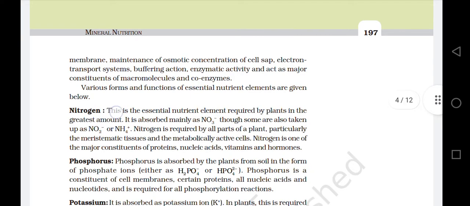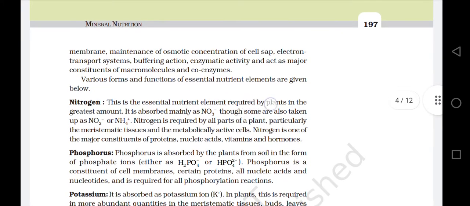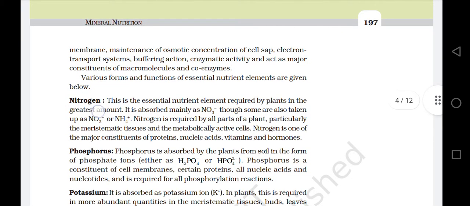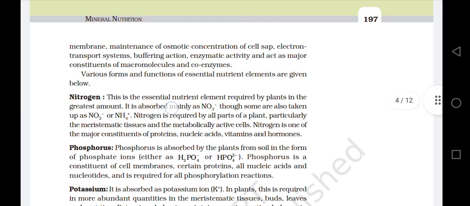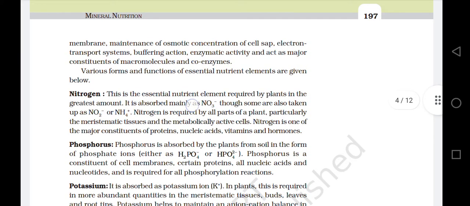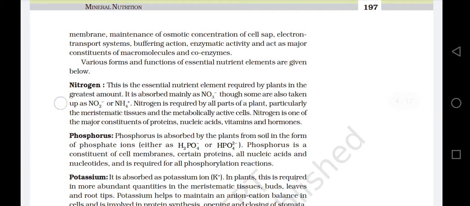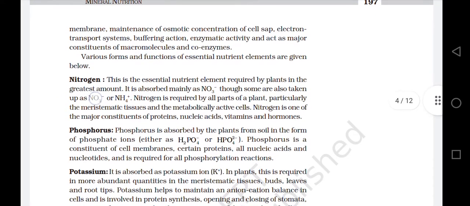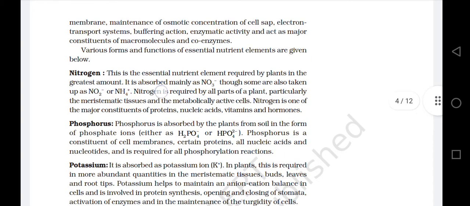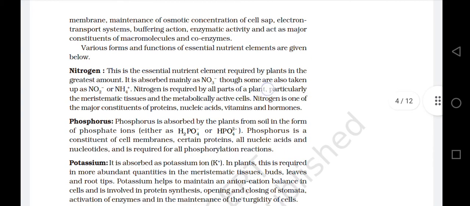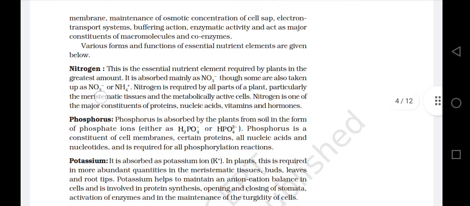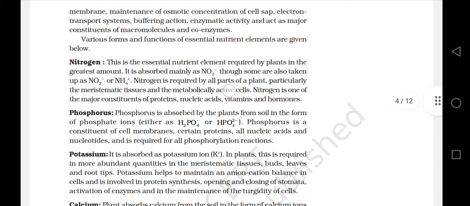Nitrogen. This is the essential nutrient element required by plants in the greatest amount. It is absorbed mainly as nitrate NO3-, though some is also taken up as NO2- or NH4+. Nitrogen is required by all parts of the plant, particularly the meristematic tissue and the metabolically active cells.